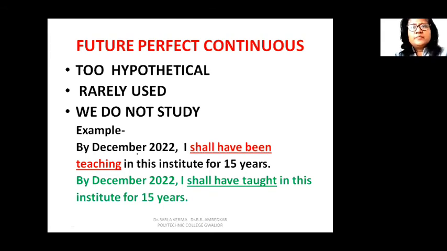Still, I will give you an example to see the construction and to feel that being too hypothetical complicates the meaning. See, by December 2022, I shall have been teaching in this institute for 15 years. Shall will lagega, then we will use have and then been and ing. Perfect continuous का जो structure है, grammatical structure, that is has, have, been and ing form of the verb. Because it is future perfect continuous, so we should use will or shall. So I shall have been teaching in this institute for 15 years by December 2022.